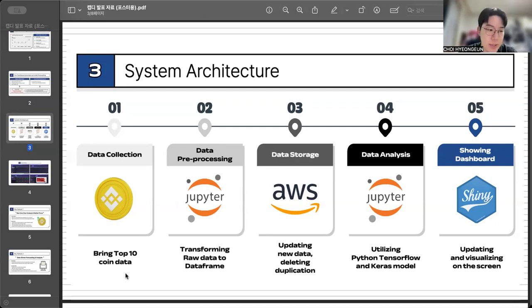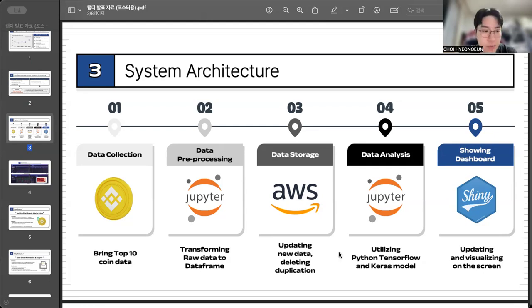Second, pre-processing. We transform this raw data into usable data frames using Python. Third is storage. We use AWS to store this data reliably, ensuring we can handle updates and delete duplications efficiently. The core of our system is the data analysis layer, the fourth one.